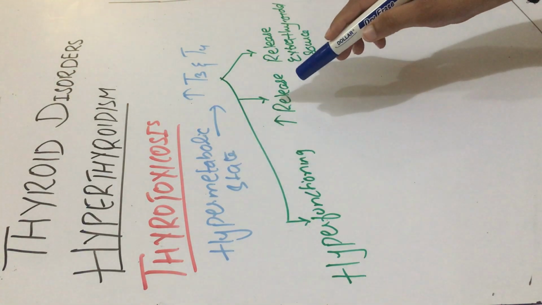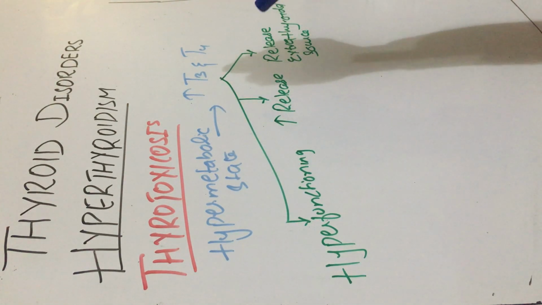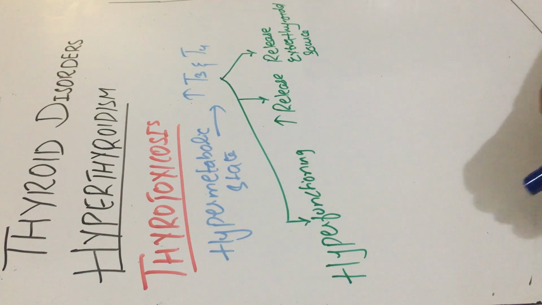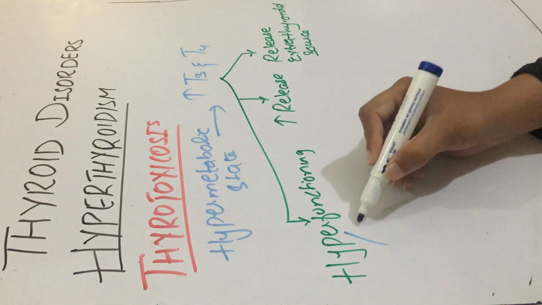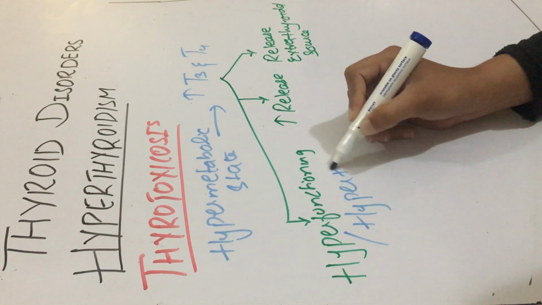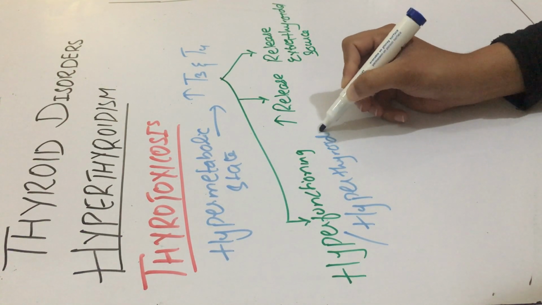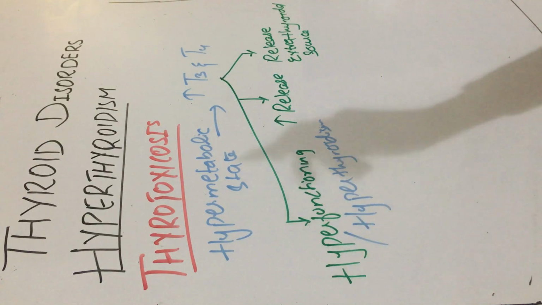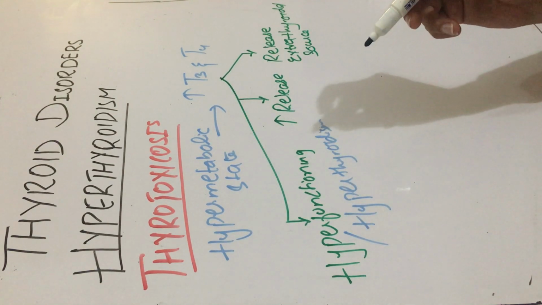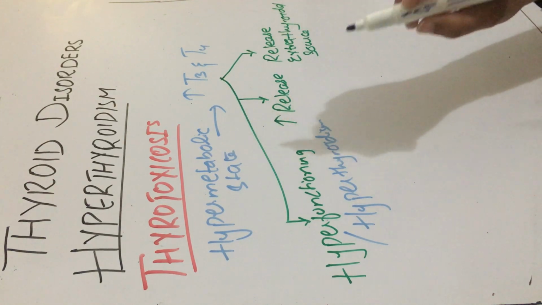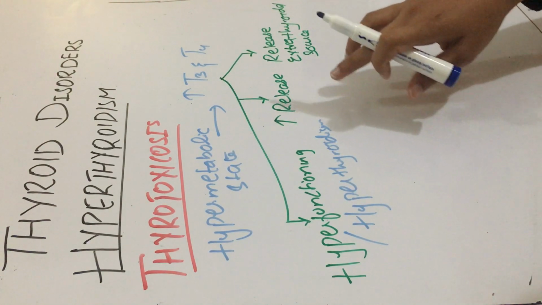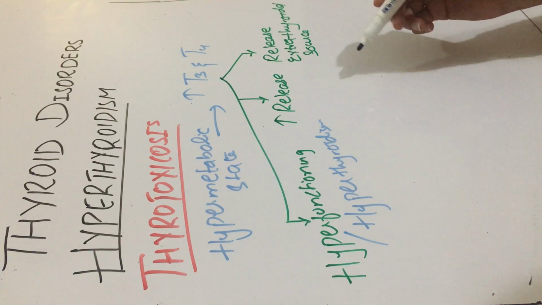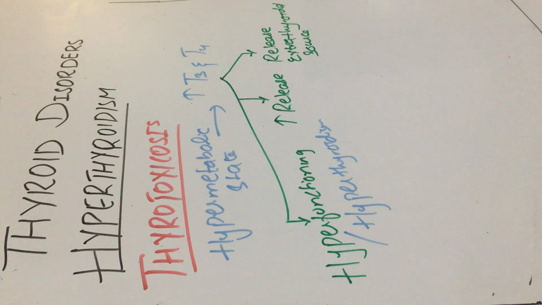But in most cases, about 90 to 95% of cases of thyrotoxicosis, this hypermetabolic state, the free T3 and T4 levels are mainly caused by hyperfunctioning of the gland, which is also known as hyperthyroidism. That's why thyrotoxicosis and hyperthyroidism are used interchangeably. Whenever we use the term thyrotoxicosis, it means mainly hyperthyroidism. However, thyrotoxicosis could be caused either by hyperthyroidism, increased release of preformed thyroid hormone, or release from an extrathyroidal source.